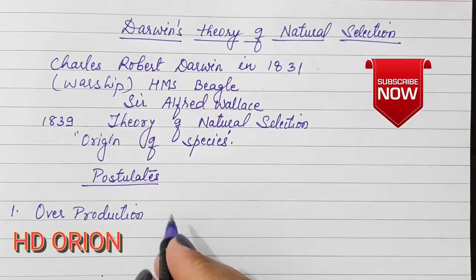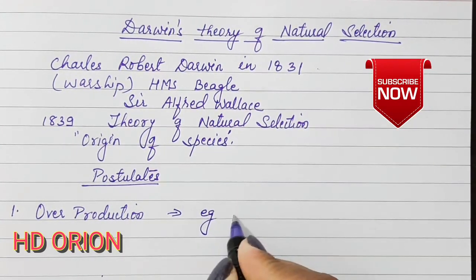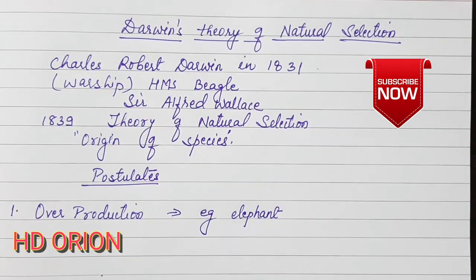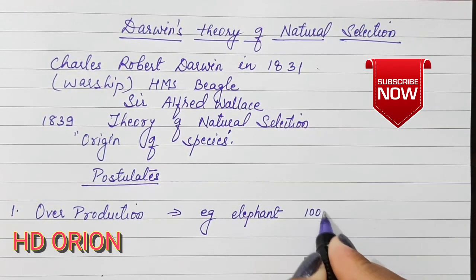If I take the example of an elephant, this is a very slow breeder and it has a lifespan of almost 100 years.